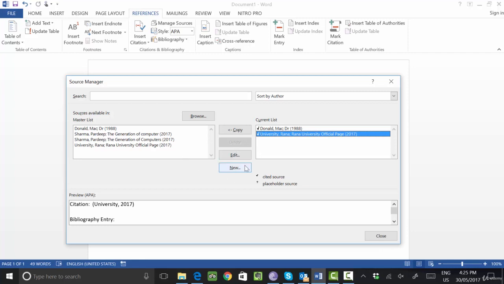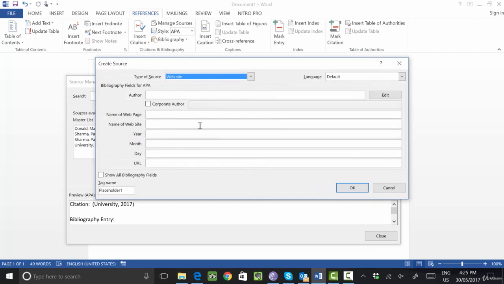Let me create another source. Click on New and write here, let's say I want to write about an article, let me select article, okay. Author is Pradeep Sharma, okay.